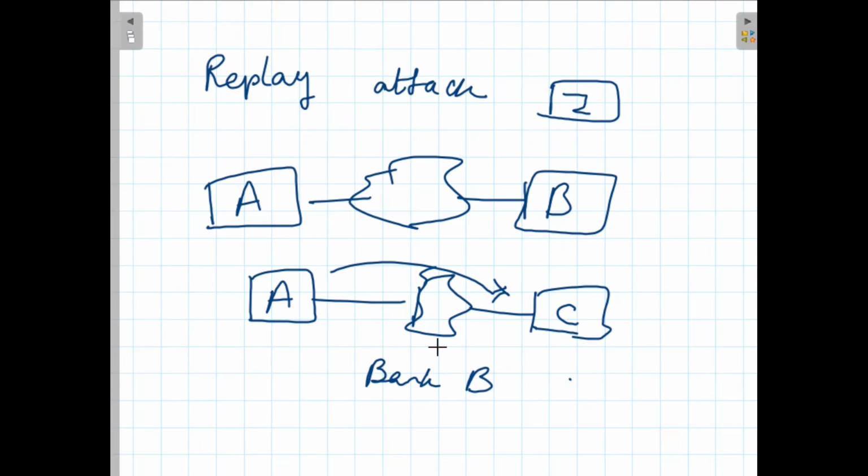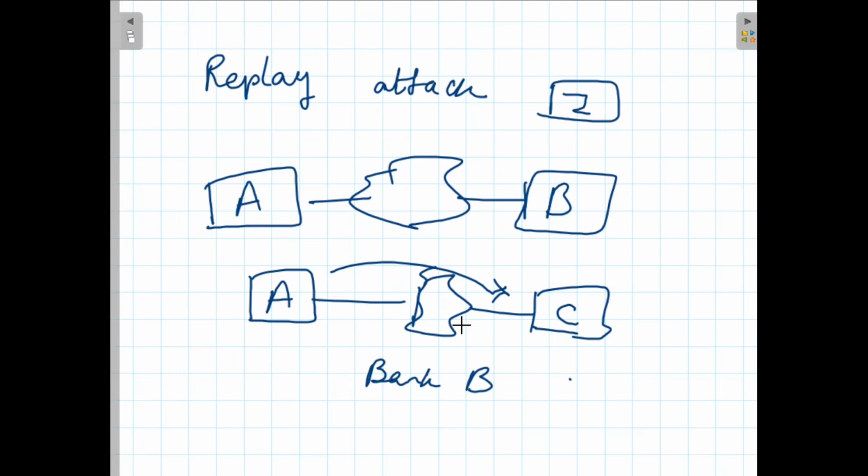Now bank B will think that it is an authorized message and a second, different fund transfer. So the bank will do that transaction. But over here, user C could have a double benefit. What is the double benefit? One, via the authorized access, I mean that in an authorized way user A is sending that amount to user C.